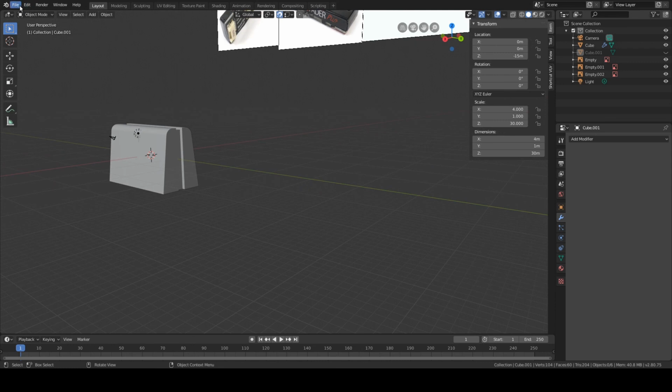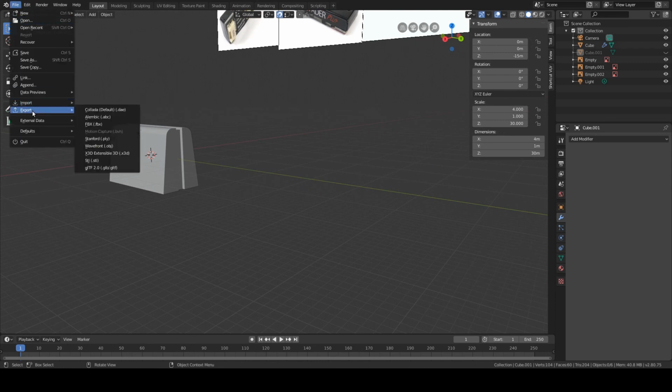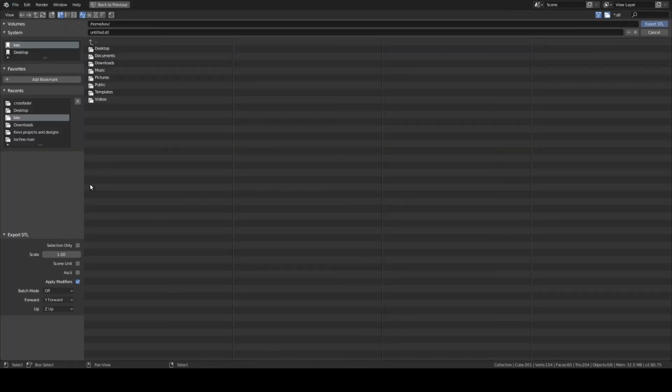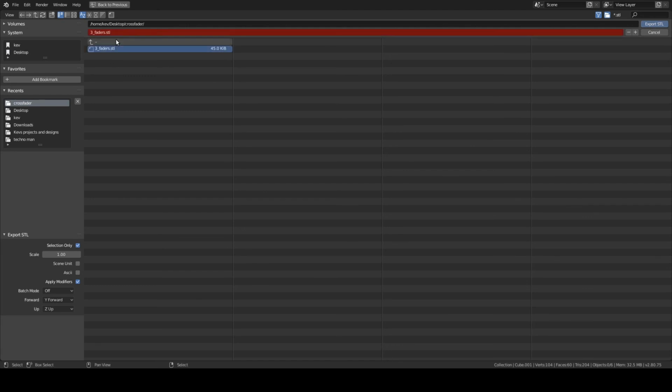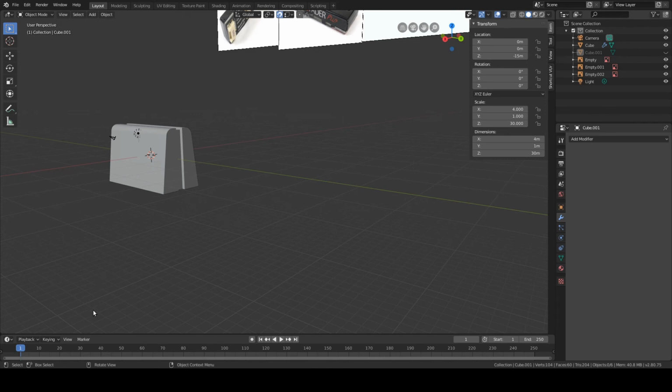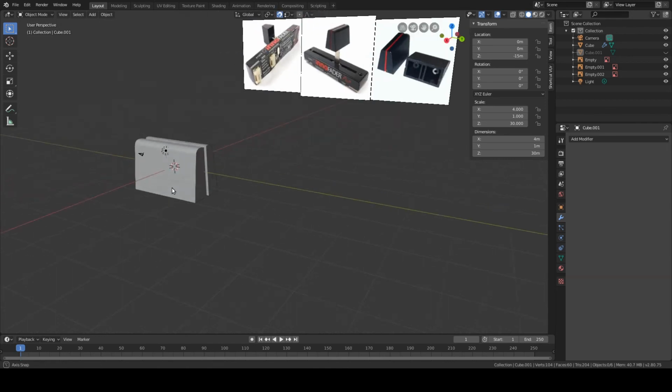So I'm going to export it for 3D printing. So I'm going to go to File, Export, STL, Selection Only, Export STL. Oh, I want to give it a name, of course. Desktop, Crossfader. It's one of my other designs. And that's it.